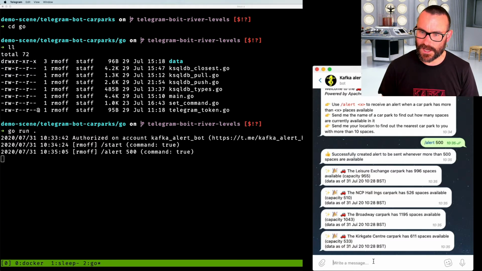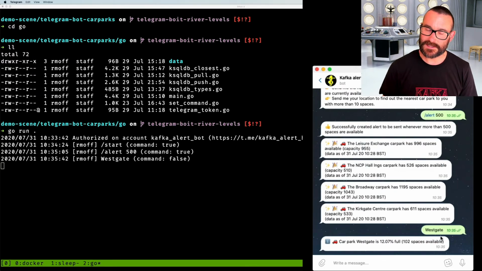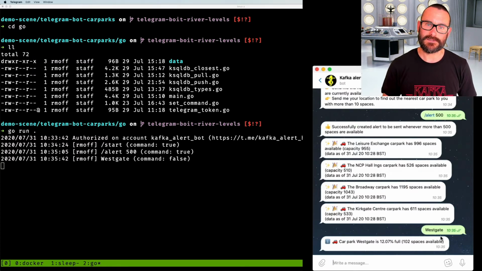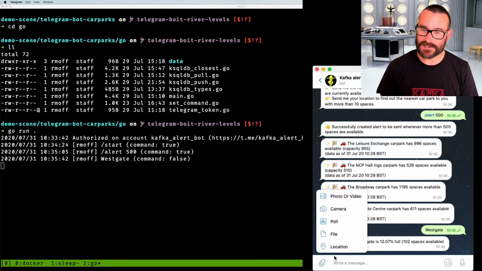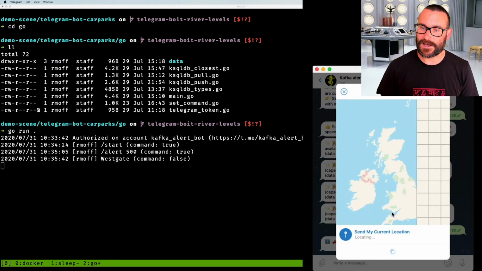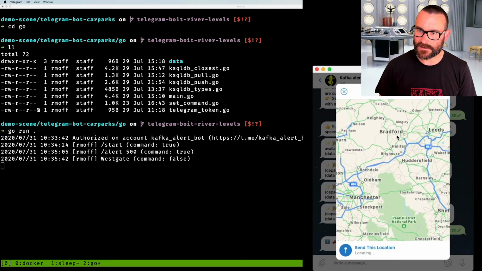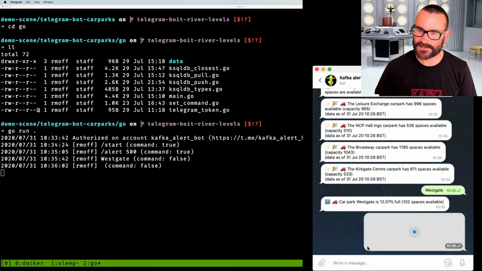Let's try another one. Let's say there's a car park called Westgate, and I would like to know how many spaces it's got available. We send it that, and now it's doing a key value lookup. It's doing a pull query against ksqlDB. It says, okay, it's got this many spaces. Also, it'd be interesting to know, nearest to where I am, how many spaces are available? So let's zoom in on the map and give it a particular location, and pretend we're about here in Bradford or in Holmfirth, and we send it that.